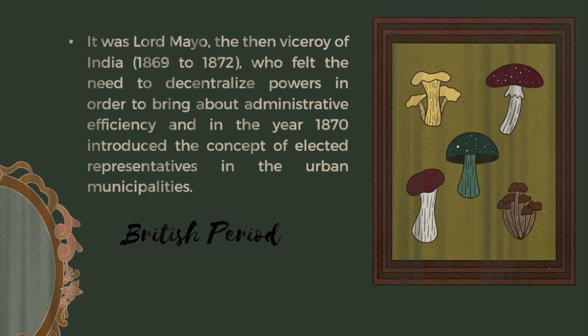And in the year 1870, he introduced the concept of elected representatives in the urban municipalities. Again, this is for collecting taxes. An elected representative was actually not really elected, but there would be some kind of preference or recommendation and nepotism, so that the British still had control over the villages.